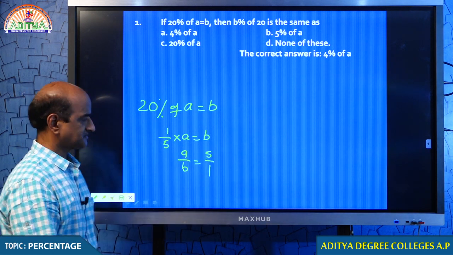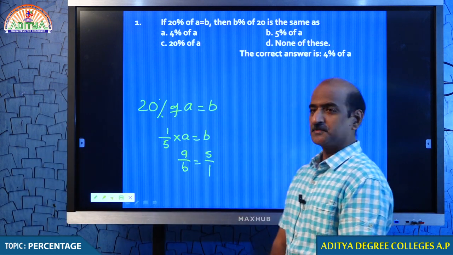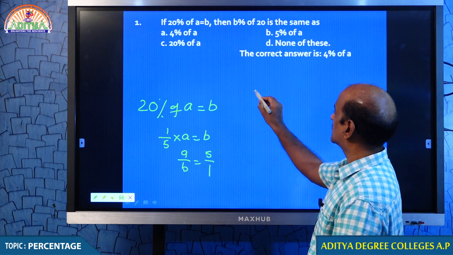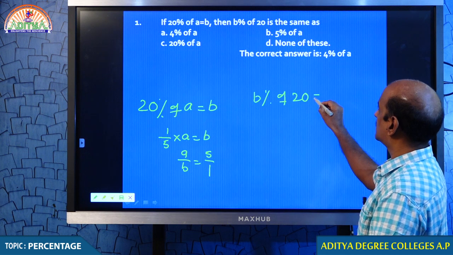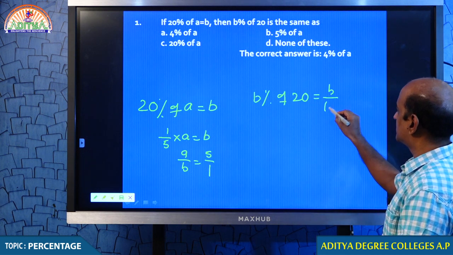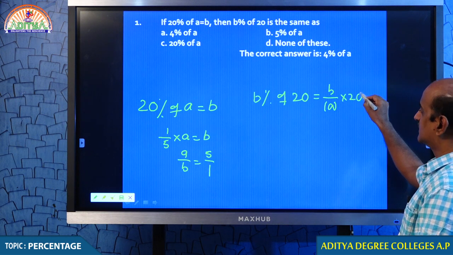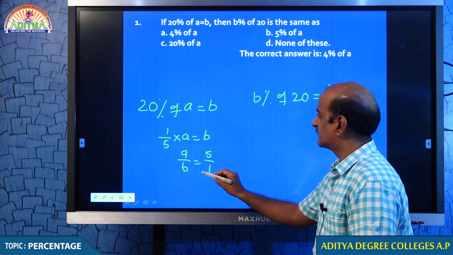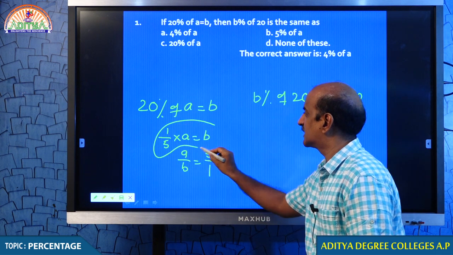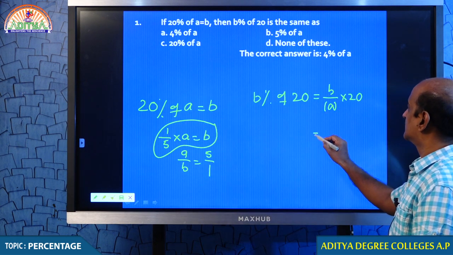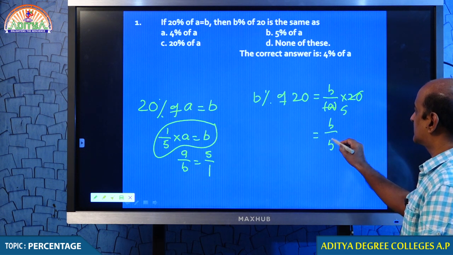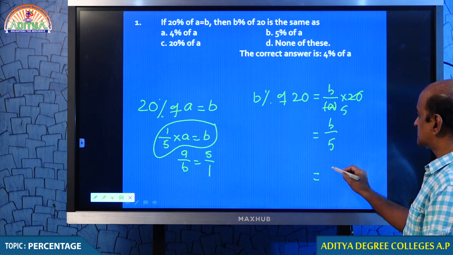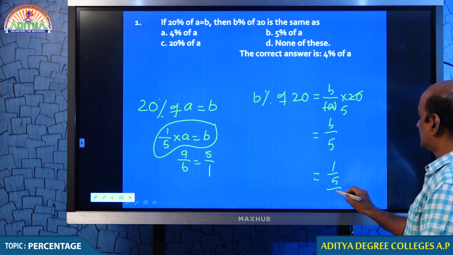What do you think? A by B is equal to 5 by 1. Now the question is, B percent of 20 is how much? So B percent means B by 100 into 20. Come on students, in place of B what can we take? We can take 1 by 5 into A. Therefore, this is obviously B by 5, but in place of B we take 1 by 5. Therefore, 1 by 5 by 5.